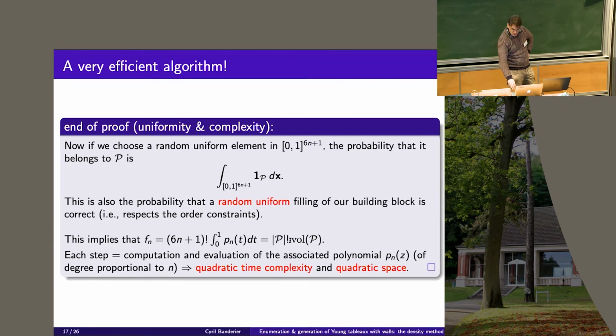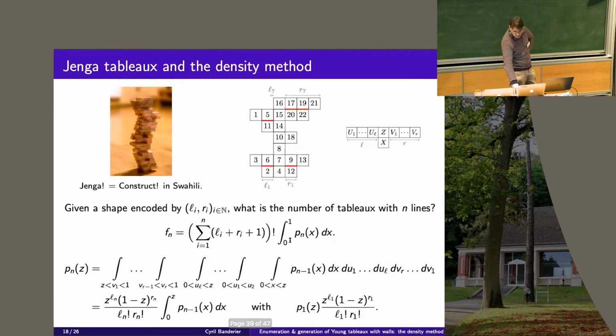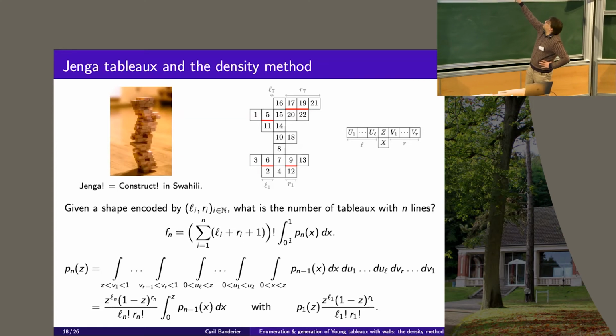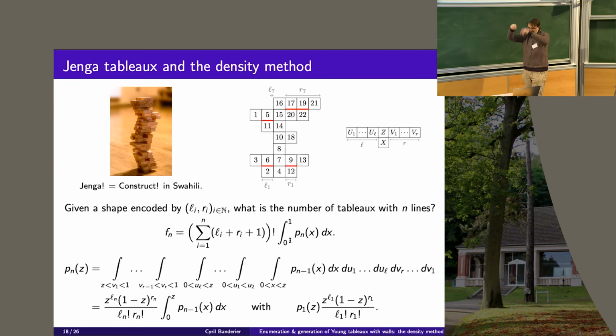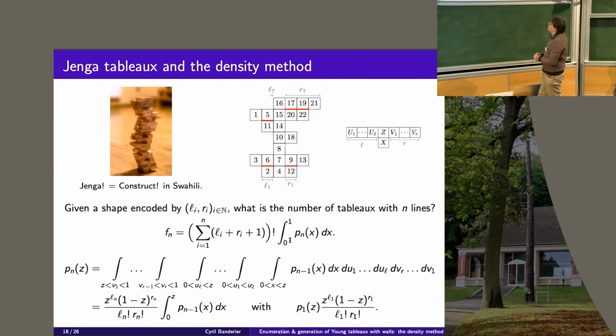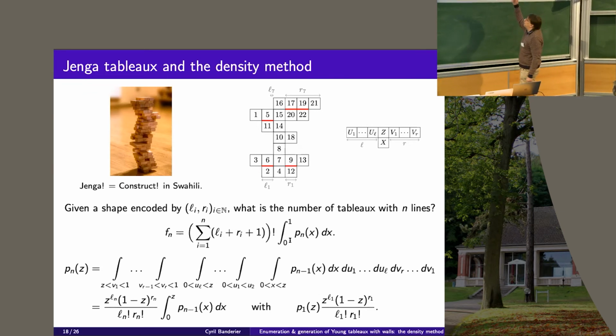You have something which allows some enumeration and generation in quadratic time with this approach. Okay, so it's possible to apply this to different shapes. For example, if you consider some shapes which are like this, that we call Jenga shapes because this came with wooden sticks and so on, you get at the end a full family.